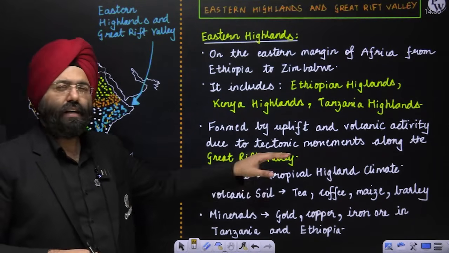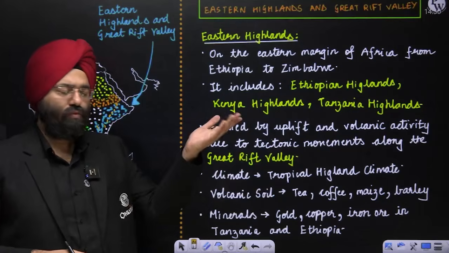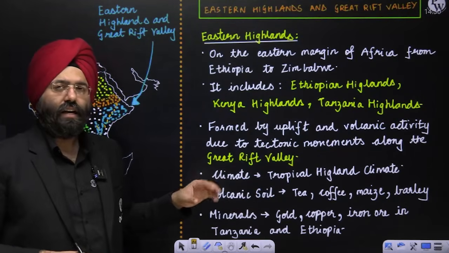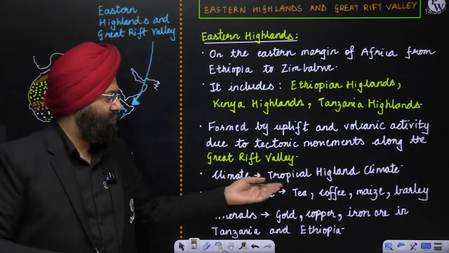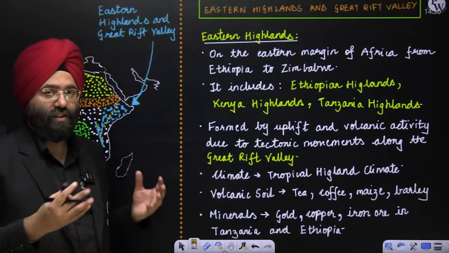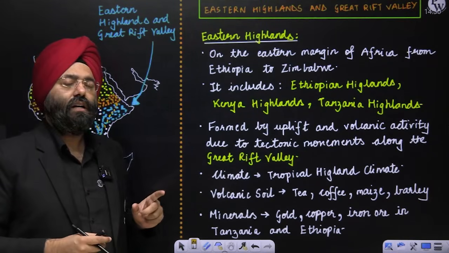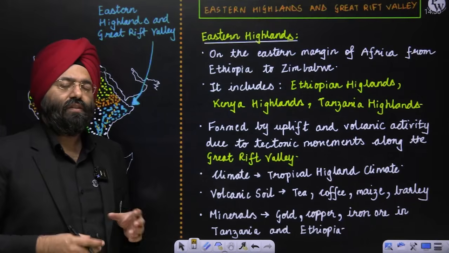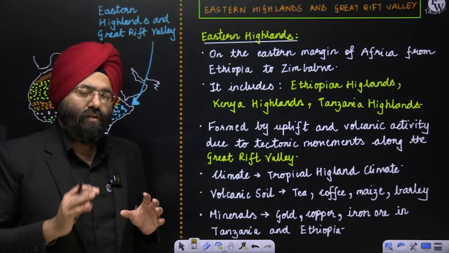Climate, tropical highland-like climate because obviously the elevation is more. Volcanic soil is there and this soil is suitable for again cultivation of some tea, coffee, maize and barley have been cultivated by people over here, the indigenous people. Now please remember, because these are highlands and plateaus, these are obviously rich in the mineral deposits that are here.